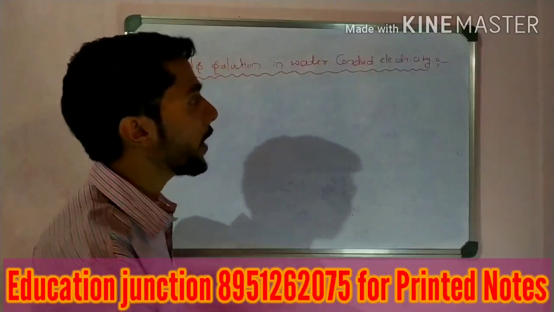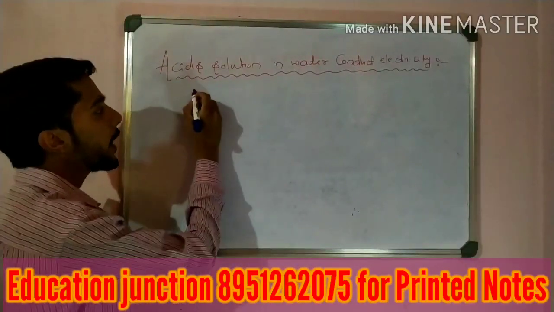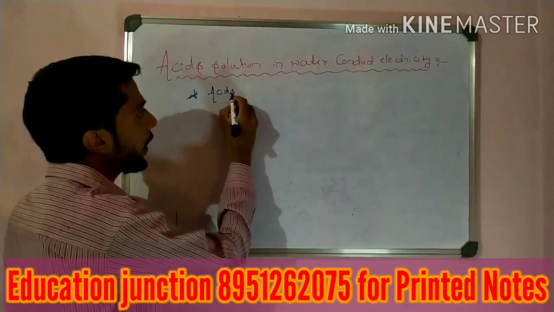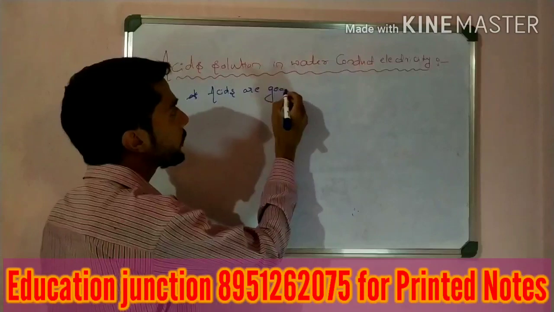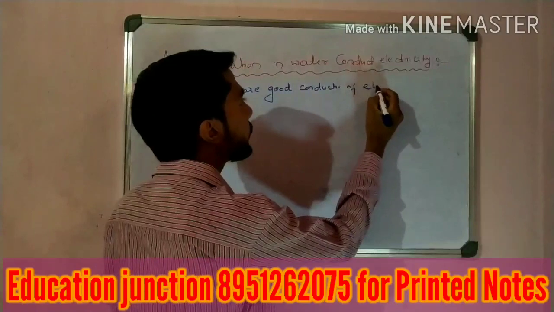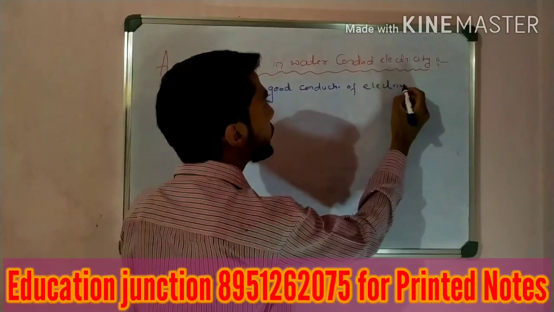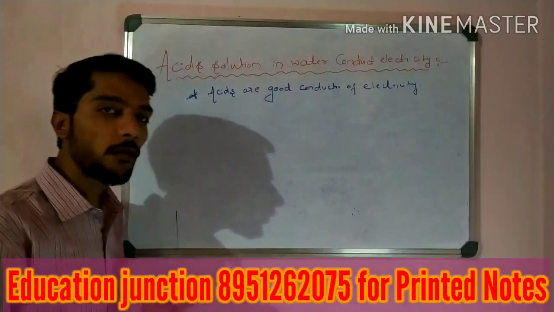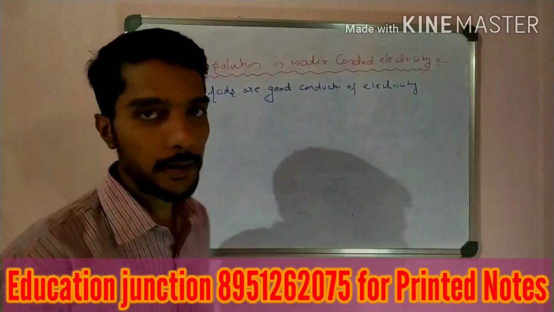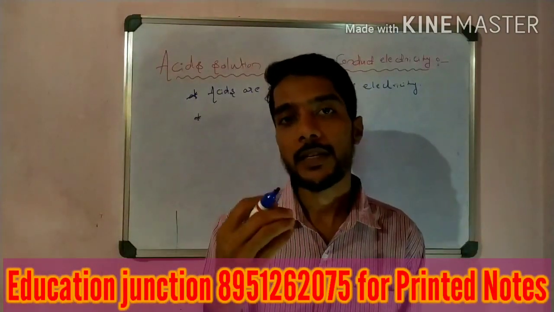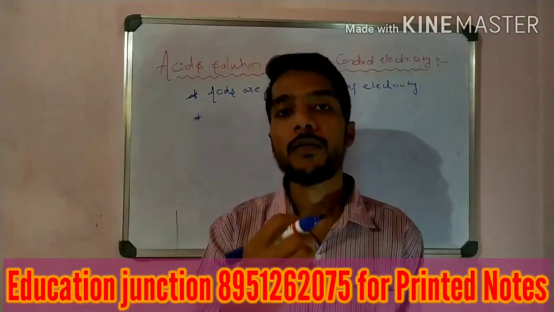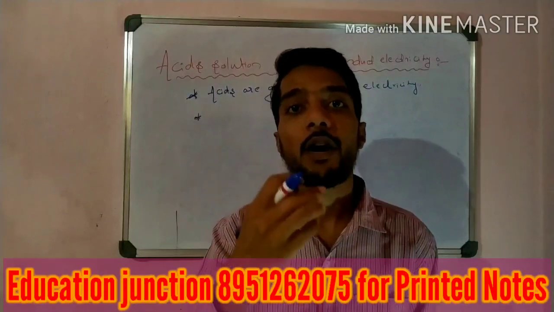Okay, so the first point we have to know about acids is that acids are good conductors of electricity. Okay, that is the basic point, we know that. Why? The next point: why is it a good conductor? If it is a good conductor, it means that it provides ions. If acids were bad conductors or insulators, then we would say that they do not provide ions.